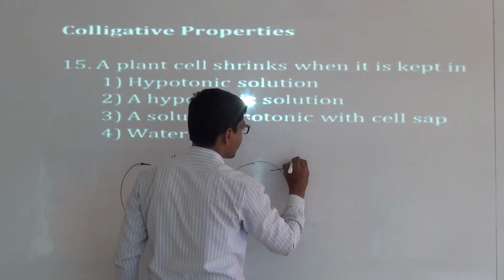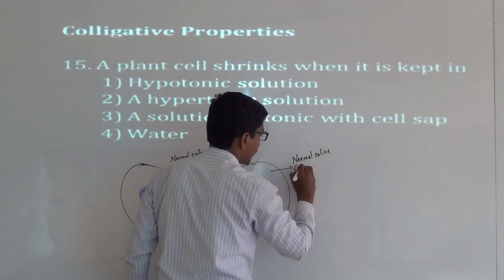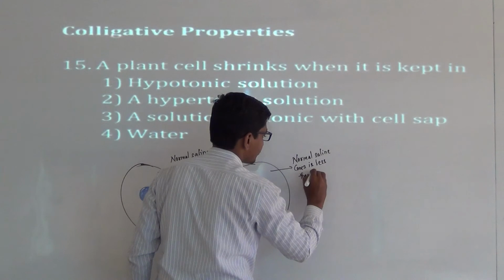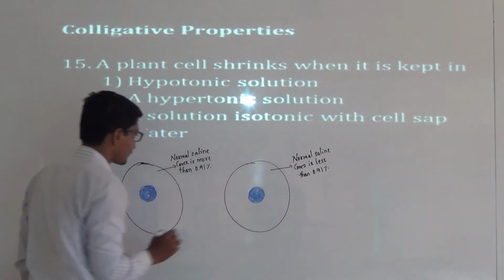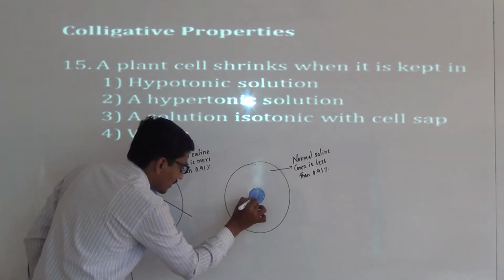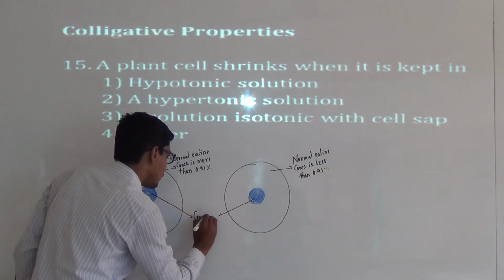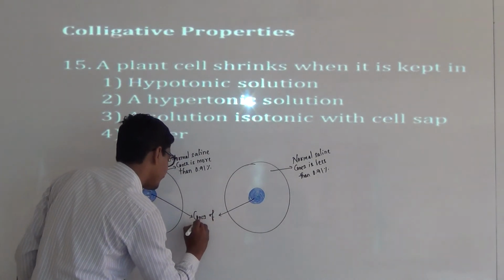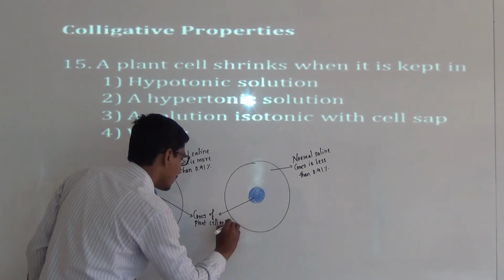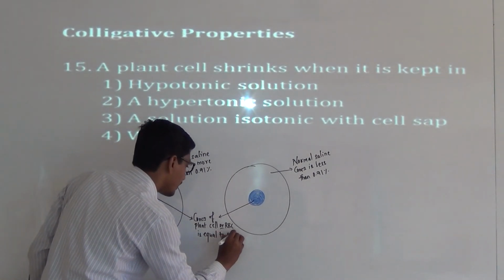In the other case, normal saline concentration is less than 0.91%, and the concentration of plant cell or RBC is equal to 0.91%.